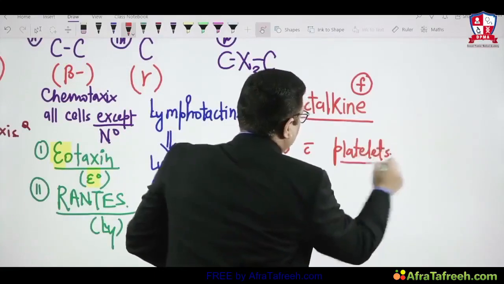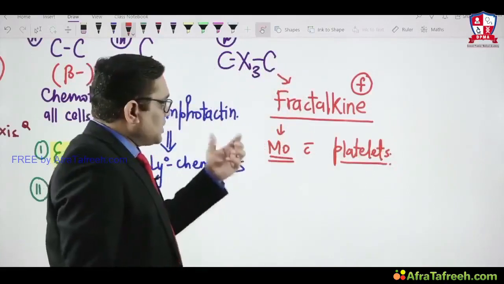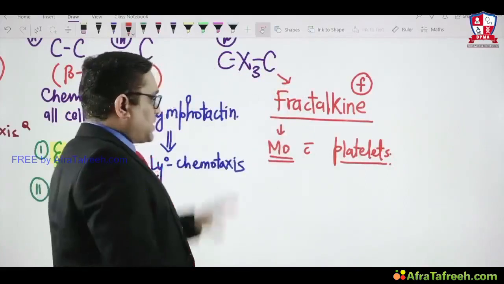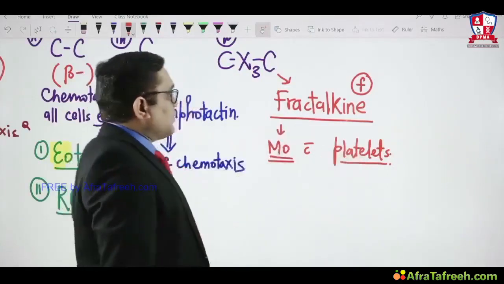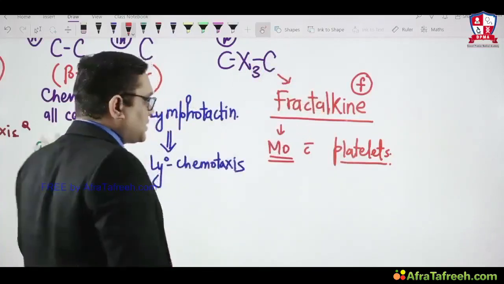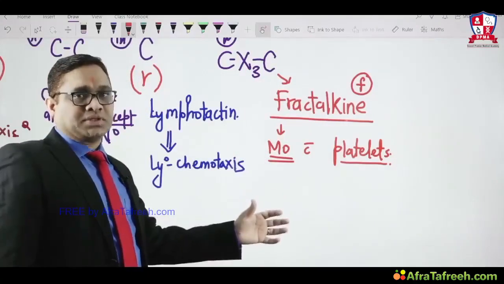So monocytes and platelets are the cells which require fractalkine for their function, right? These are the important things. Interaction of monocyte with platelet will require the fractalkine chemokine, right? So these are the 4 families of the chemokine, their members and their salient features, right?